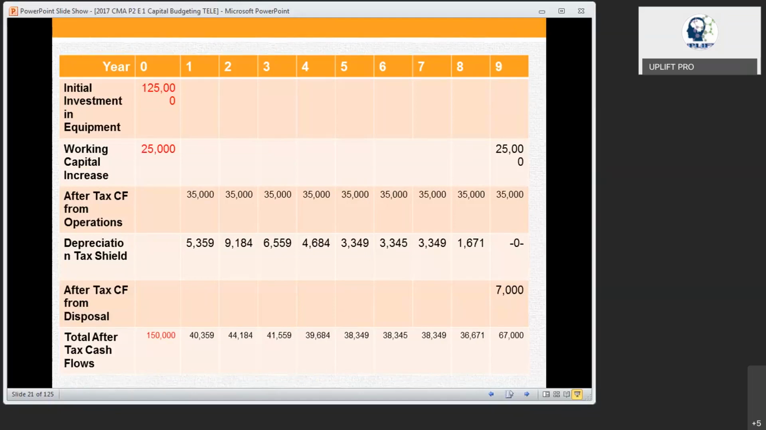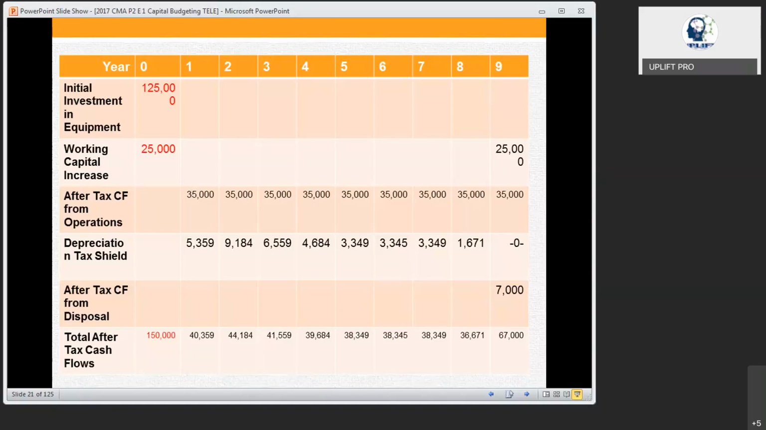So with this, you'll be able to find out that for year 0, the outflow is 150,000. Year 1, the inflow is 4359. Like this, up to 8 years, the calculation is okay. But for the 9th year, you are going to get the working capital back. That is, whatever 25,000 we have invested, we are going to take back, plus the after-tax cash flow from the disposal, which is 7,000. If we add everything together, you are going to get 67,000.